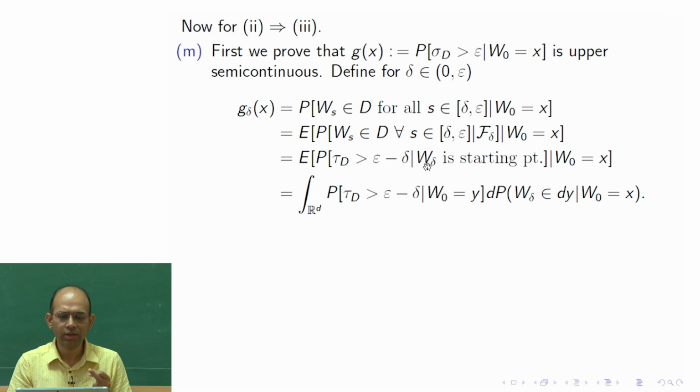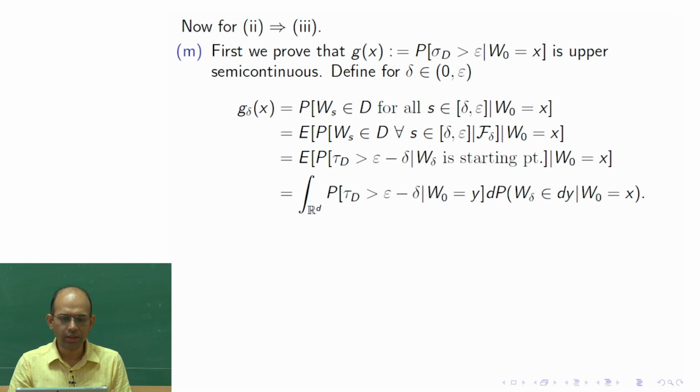And then we can think of the Brownian motion as if starting from W_delta itself, another Brownian motion. This is basically saying that it does not exit the domain before this time interval epsilon minus delta. So tau_D is more than epsilon minus delta, given W_delta is the starting point. So this inner conditional probability is exactly the same as this conditional probability. Now I have written G_delta in terms of tau_D, correct?